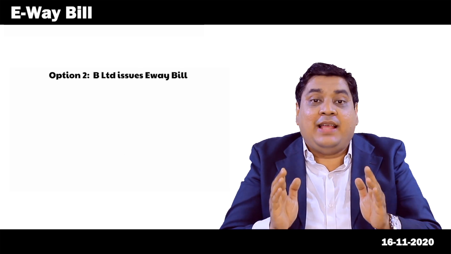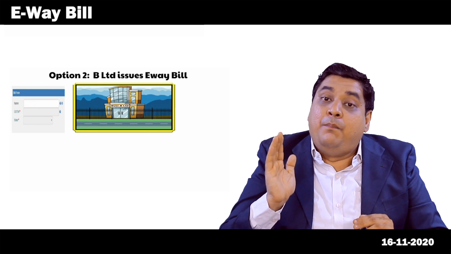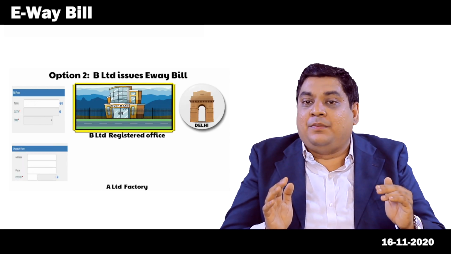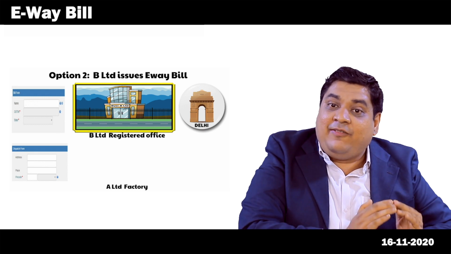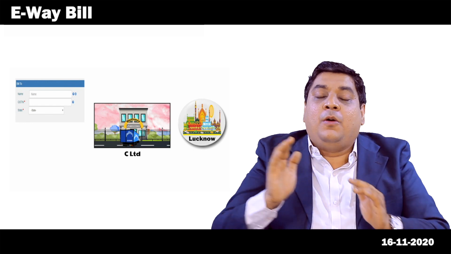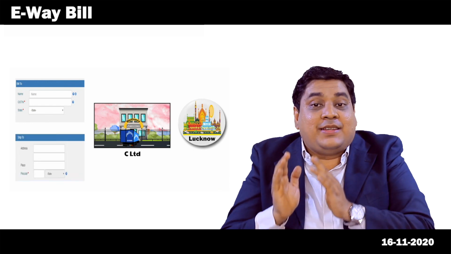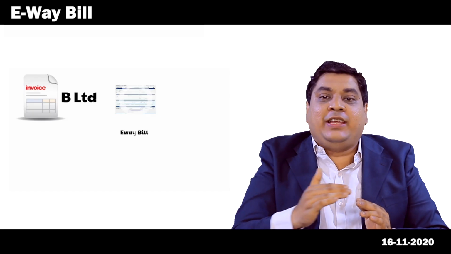Option 2. Buyer B Limited issues e-way bill as under: bill from, buyer B Limited in Delhi; dispatch from, seller A Limited factory in Sriperumbudur; bill to and ship to, buyer's customer C Limited in Lucknow. In this case, invoice of B Limited has to be sent along with e-way bill.